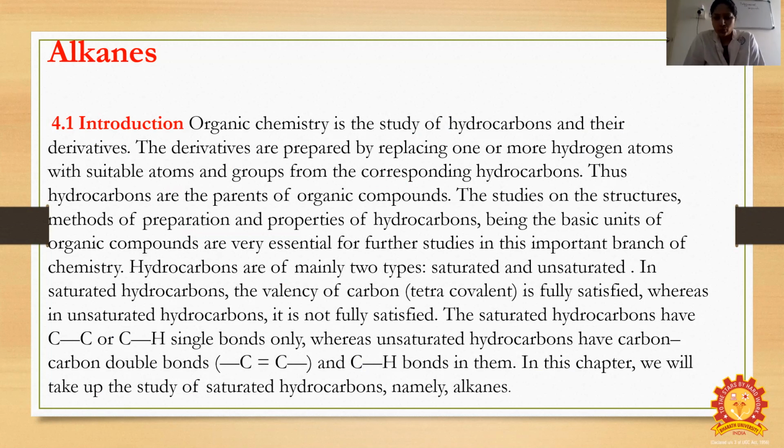Hydrocarbons are mainly of two types, saturated as well as unsaturated. In saturated hydrocarbons, the tetravalency of carbon is fully satisfied, whereas in unsaturated hydrocarbons it is not fully satisfied. The saturated hydrocarbons have carbon-carbon single bonds only, whereas unsaturated hydrocarbons have carbon-carbon double bonds and triple bonds also. In this chapter, we will take up the study of saturated hydrocarbons, the alkanes.